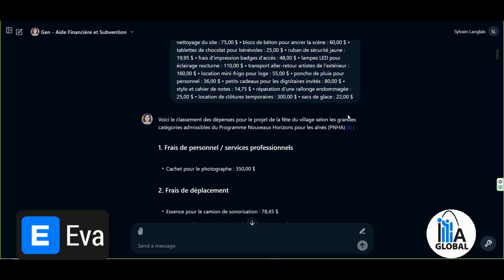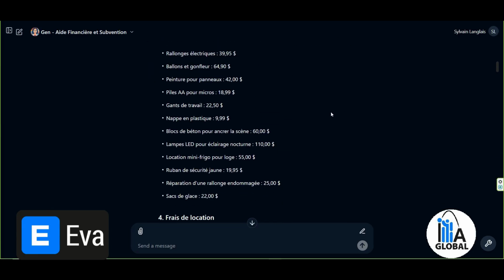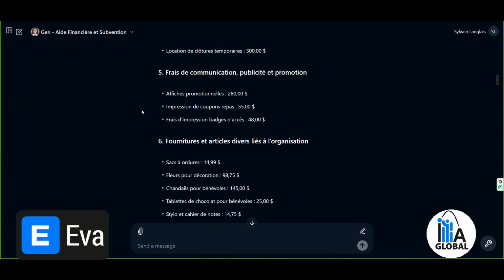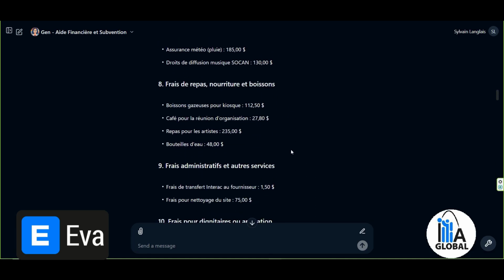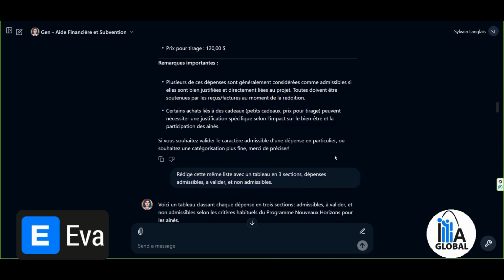So it tells me here is the categorization of expenses for the Village Festival project according to the main categories designated by the New Horizons program. So we see personal expenses, travel expenses, I'll go quickly because time is short, and rental expenses. So it has classified and categorized them into different sections. I look at this and I think to myself, I would like this same list to be made with a table in 3 sections with eligible expenses, those to be validated, and those that are not eligible.